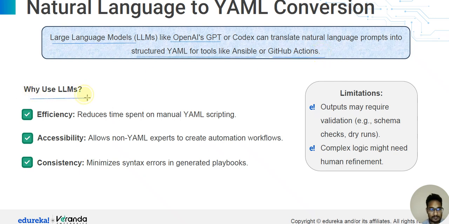Why use an LLM? First is efficiency: reduce time spent on manual YML scripts. Second is accessibility: allow non-YML experts to create automation workflows. Next is consistency: minimize syntax errors in generated playbooks.